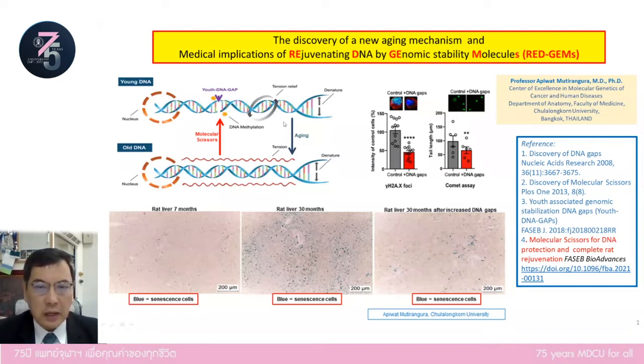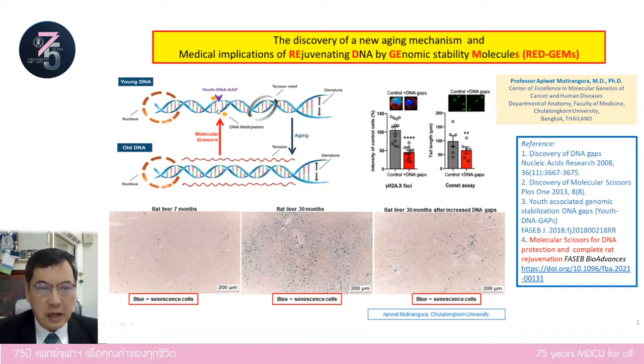The function of DNA gaps is to release the torsion force when DNA denatures. The denaturation of DNA occurs when DNA works, such as in transcription or DNA replication, and then the double helix structure of DNA will spin along the length of DNA. However, without DNA gaps, the denaturation will cause torsion force along the length of DNA, and DNA can be damaged easily.